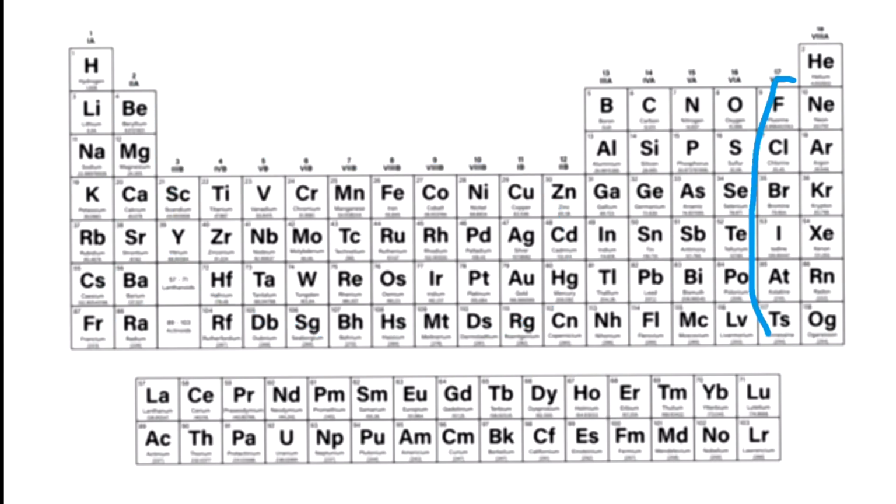Skipping over to this section, these are the halogens. The halogens are also very reactive since they just need one more electron to complete their outer valence shell. So they react very well with the alkali metals that try to lose one atom. This reaction is actually the one that creates our table salt. As you probably know, table salt is NaCl or sodium chloride. So it is the product of sodium, which is an alkali metal, and chlorine, which is a halogen.